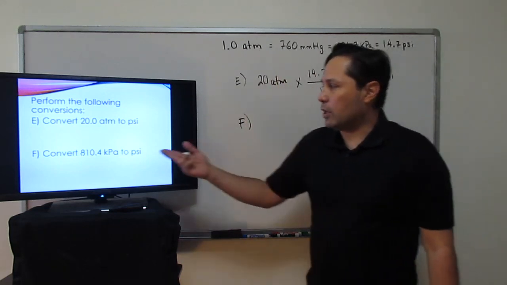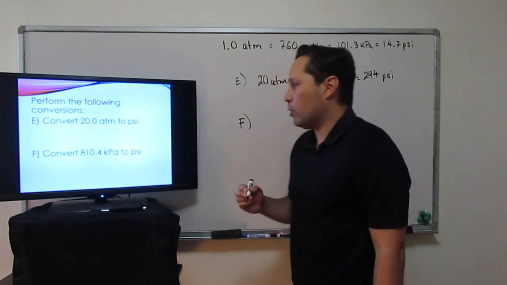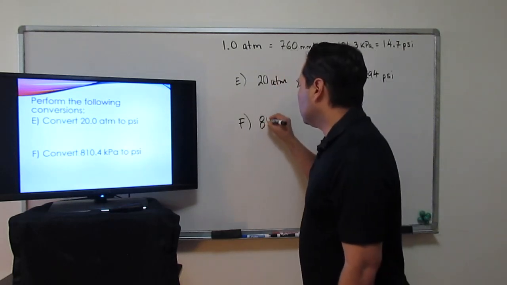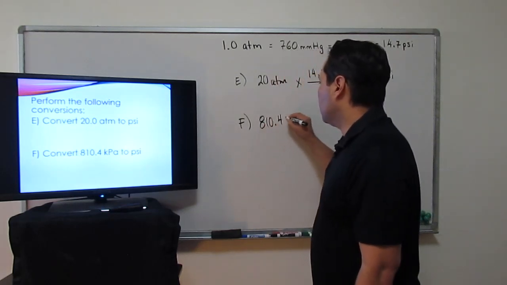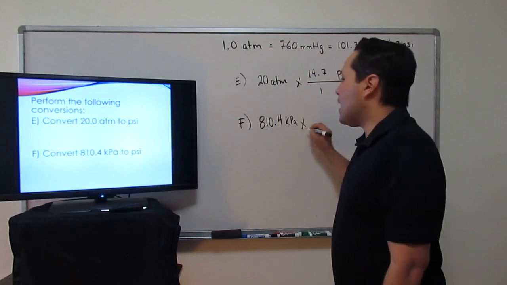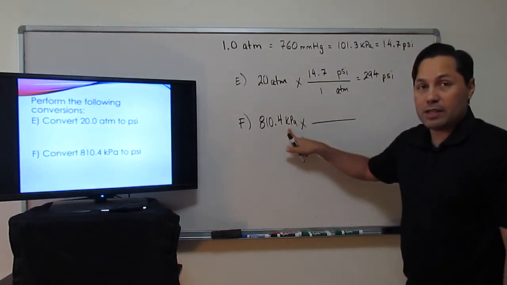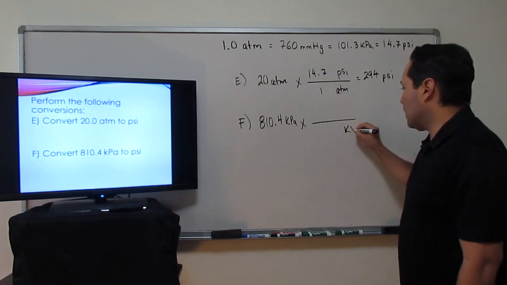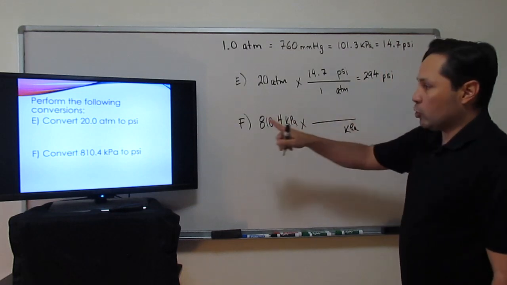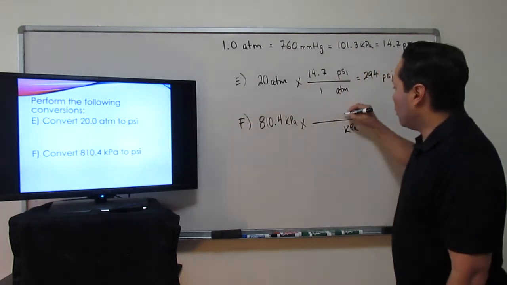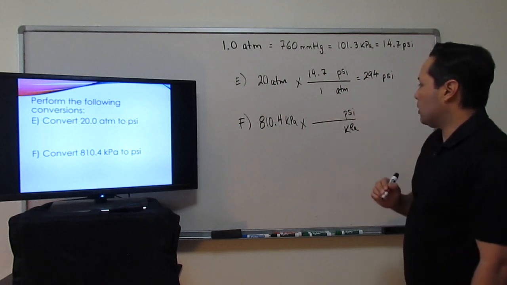Lastly, letter F. In this one, our given is 810.4 kPa, and we're asked to switch it to PSI. So our given's in kPa, our denominator is going to be in kPa. We're solving for PSI, so our new pressure is going to be in PSI. We put that in the numerator.